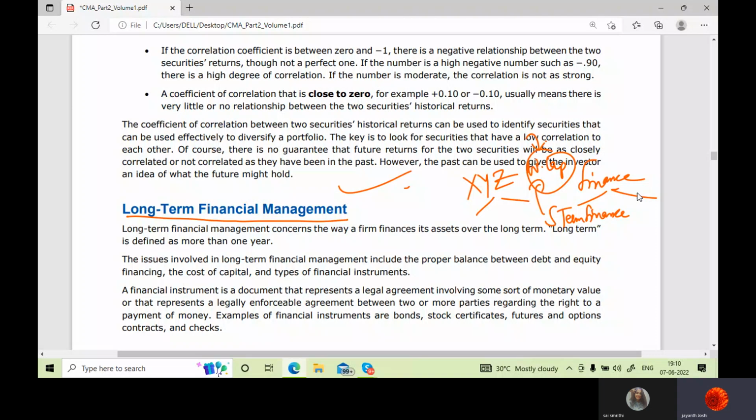So then comes long-term finance. Long-term finance is very essential for the company to meet its long-term goals, to fulfill its long-term financial requirements. Like in the future, if they want to expand their business, if they want to take over some business, if they want to buy a plant and machinery, or if they want to do a very large-scale investment, they want this long-term finance.